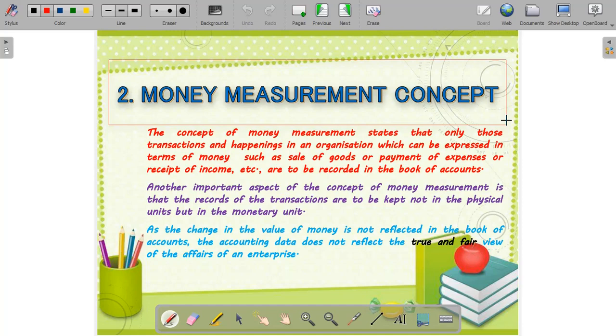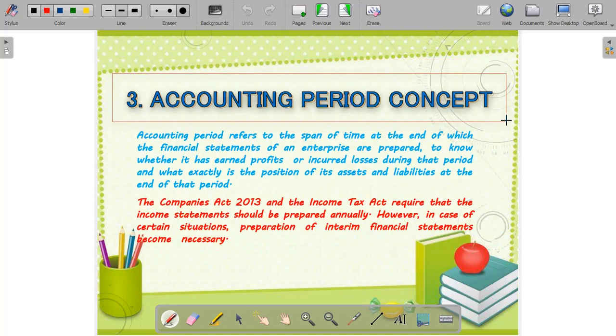Then the third principle of accounting, which is very important, is the accounting period principle. According to this principle, the economic life of an enterprise is split into periodic intervals, and those periodic intervals are known as accounting periods.